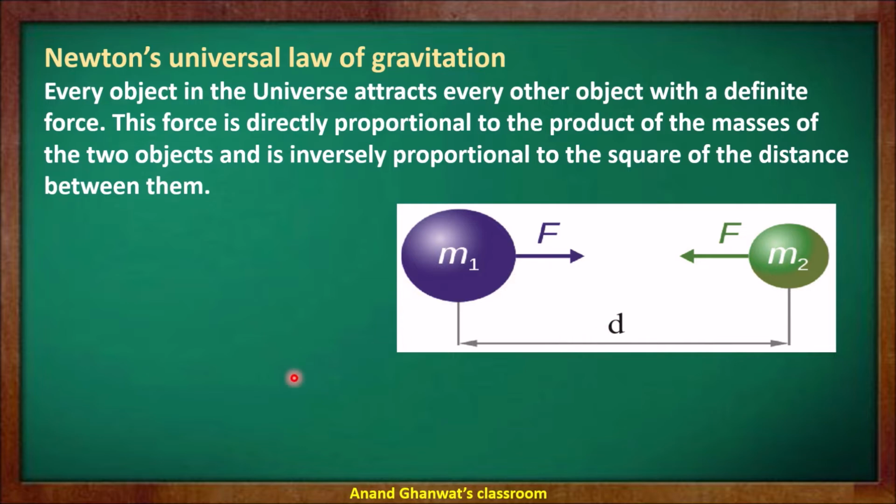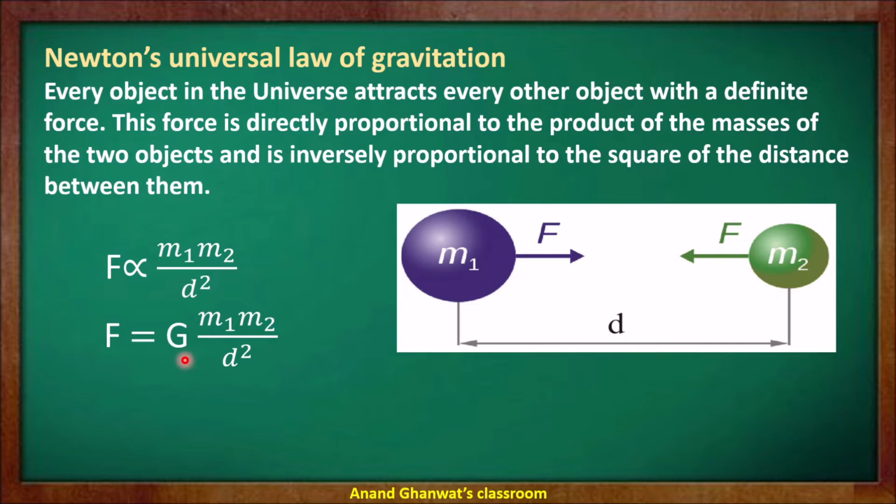So mathematically this statement can be written as F is directly proportional to m1 m2 upon d squared. Now since it is a direct proportion, the ratio of the two quantities must be constant, and this constant is called the constant of gravitation or universal gravitational constant, capital G. Therefore F is equal to G into m1 m2 upon d squared.